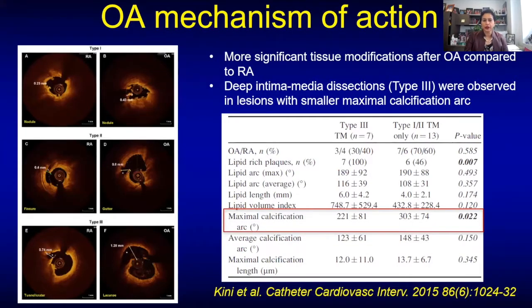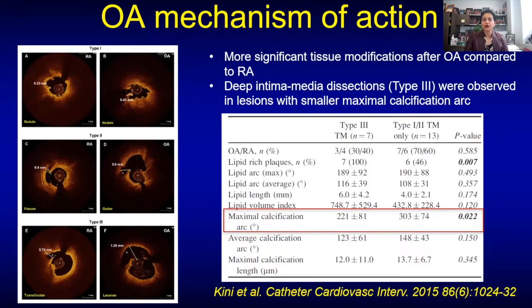We were the first also to show the mechanism of action of orbital atherectomy. So when we did imaging, what we saw was that calcium arc was the key factor. If the calcium arc was bigger, a larger arc, then your type of dissection, which is type A, type 2 dissection or cuts, were smaller.